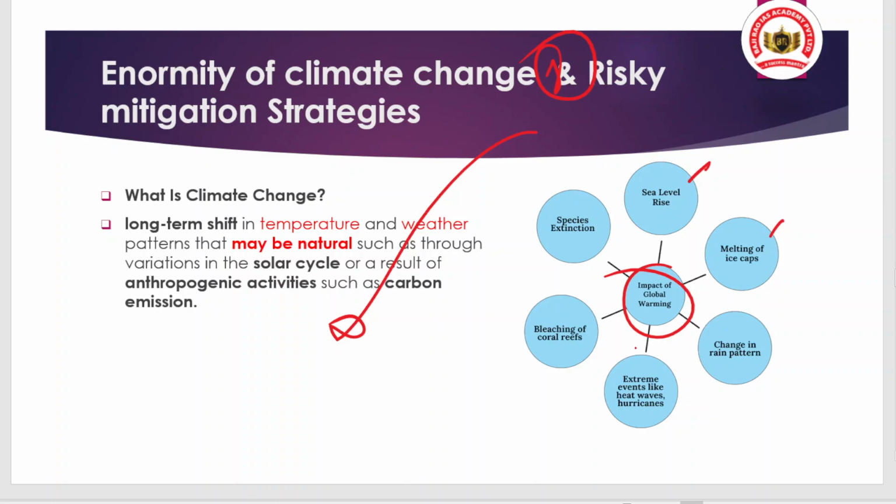Okay, and we have the extreme events, like we are seeing extreme rainfall in some areas, like in Himachal, like in Uttarakhand. Along with it, there will be a major impact on the coral reefs. Can you tell me about the coral reefs, some of the points? What is the significance of coral reefs?